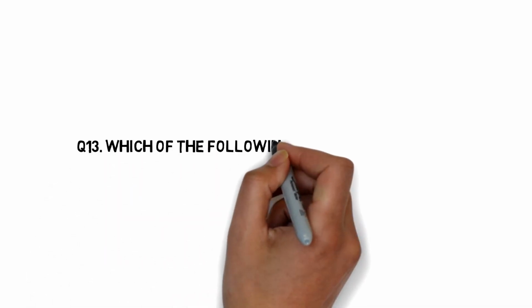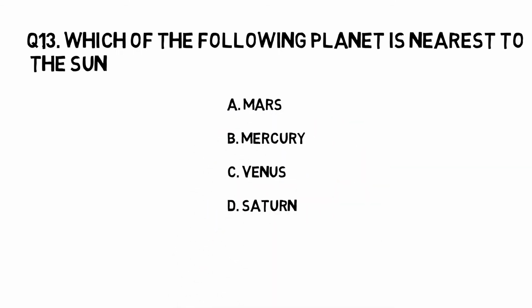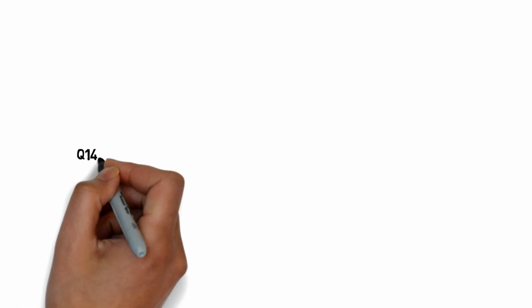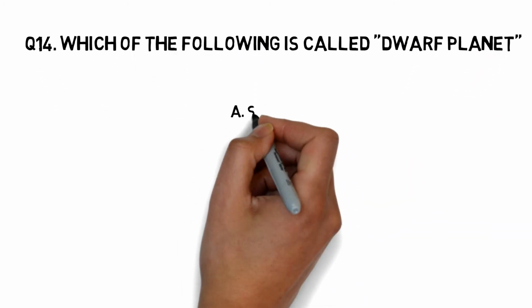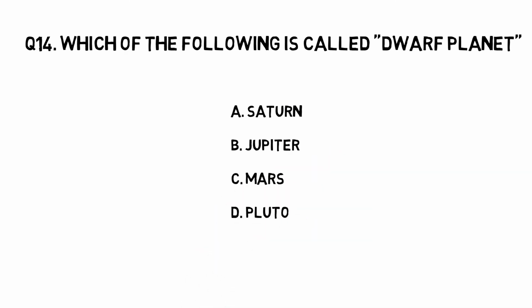Which of the following planet is nearest to the Sun? Mars, Mercury, Venus, Saturn. The right answer is Mercury. Which of the following is called dwarf planet? Saturn, Jupiter, Mars, Pluto. The right answer is Pluto.